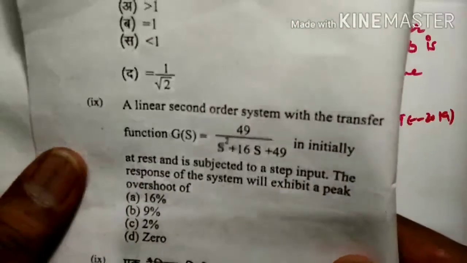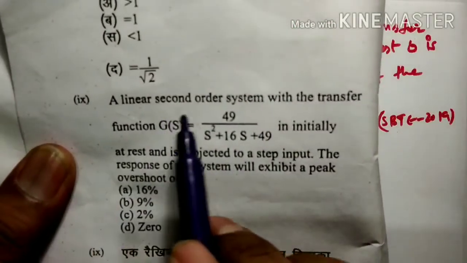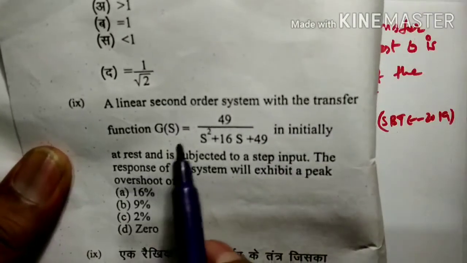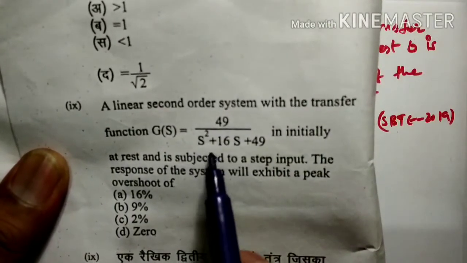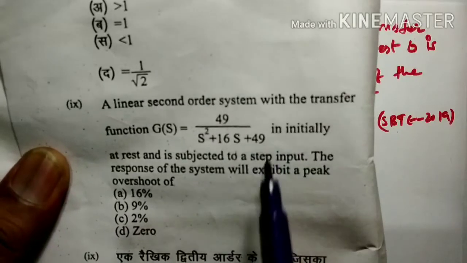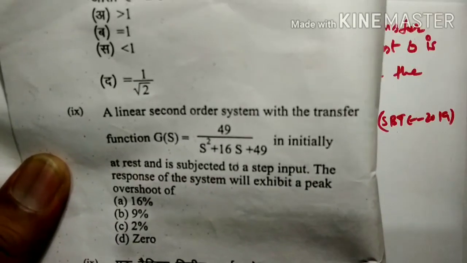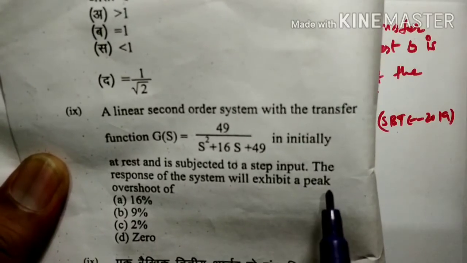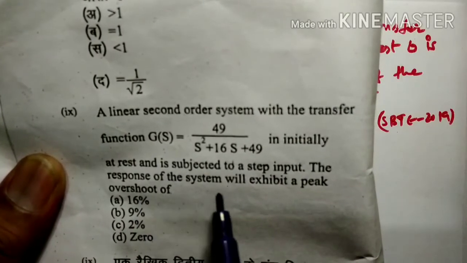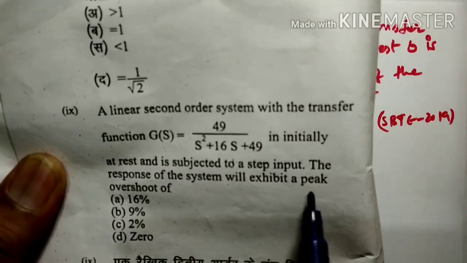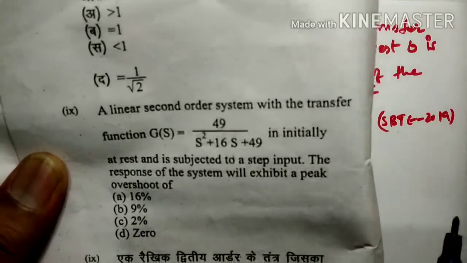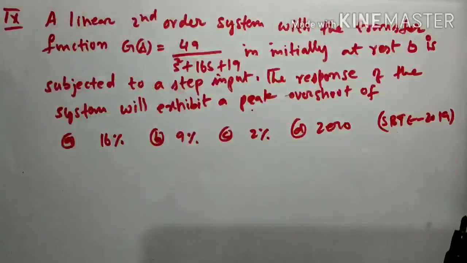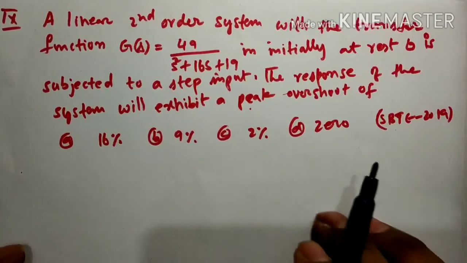A linear second order system with transfer function G of s equal to 49 by s square plus 16s plus 49 is initially at rest and is subjected to step input. The response of the system will exhibit a peak overshoot of what? So we have to find the maximum peak overshoot.